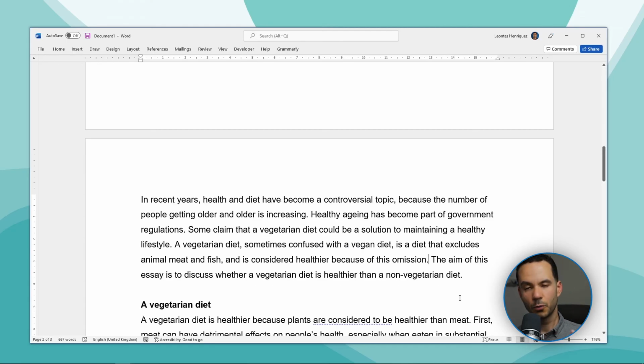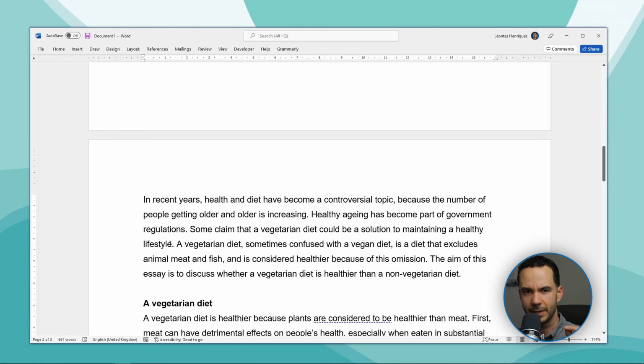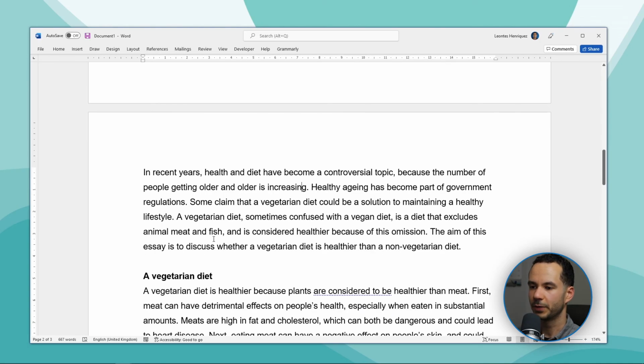So what I've done is I've started very broadly by saying that health and diet have become a controversial topic, and then I say why this is the case, and that is because the number of people getting older and older is increasing. I've made a link with health by saying that healthy aging has become part of government regulations, and then I say that some claim that a vegetarian diet could be a solution to maintaining a healthy lifestyle. Then we need to add a definition of a vegetarian diet, and I say that a vegetarian diet, sometimes confused with a vegan diet, is a diet that excludes animal meat and fish, and is considered healthier because of this omission.